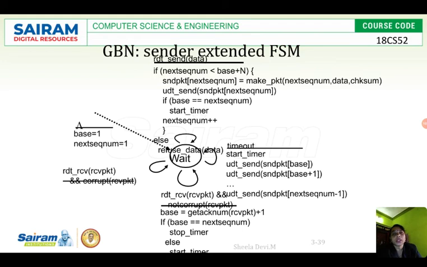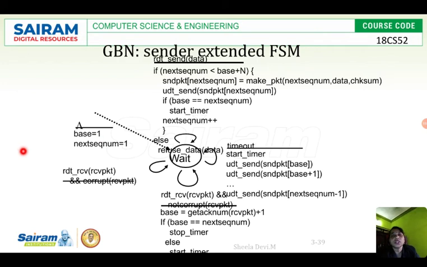So now packet 9 will be in yellow color, and I should increment the next sequence number to the 10th packet. That is why here it is said next sequence number plus plus. It should be incremented, right? See here, next sequence number plus plus, and base is equal to next.